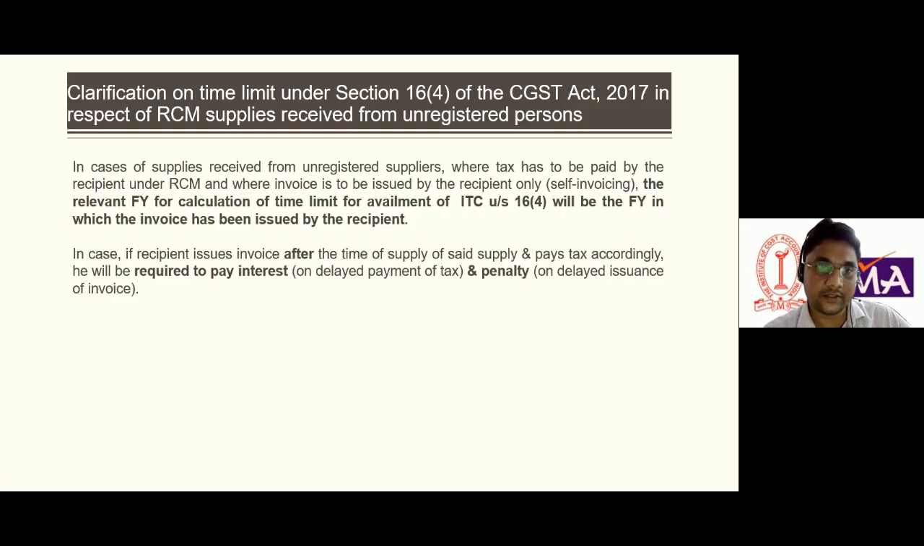In case of supplies received from unregistered supplier, where tax has to be paid by the recipient under RCM, and where invoice is to be issued by the recipient only, in the case of RCM, there will be a self invoicing. That's the most important thing which I am reading now. The relevant financial year for calculation of time limit for availment of ITC under section 16 subsection 4 will be the financial year in which the invoice has been issued by the recipient. Okay, so this is the relief, it means the time availment will be that financial year in which the invoice has been issued.